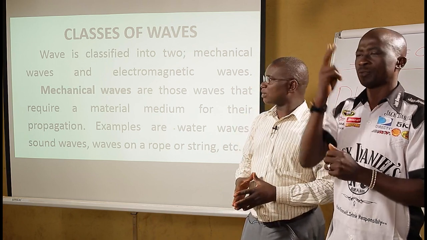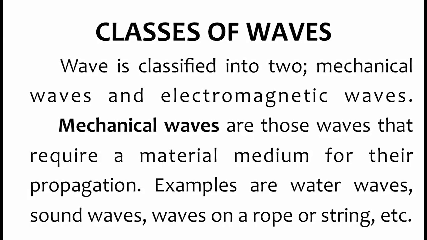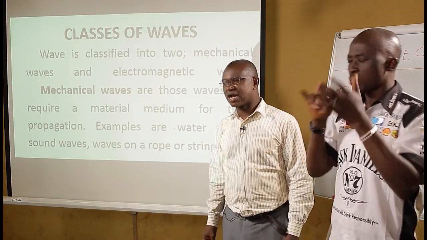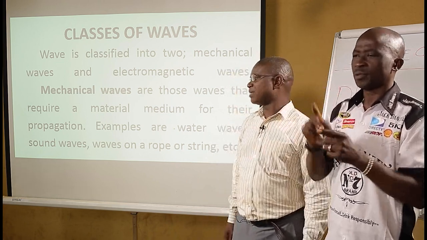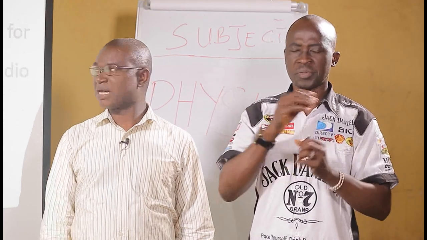The second outline talks about classes of waves. We have 2 classes of waves. Or we say waves are classified into 2: mechanical waves and electromagnetic waves. What are mechanical waves? These are waves that require a material medium for their propagation, that is, for it to take place. Examples are as follows: water waves, sound waves, waves on a rope or on a string, and as many of them as possible.